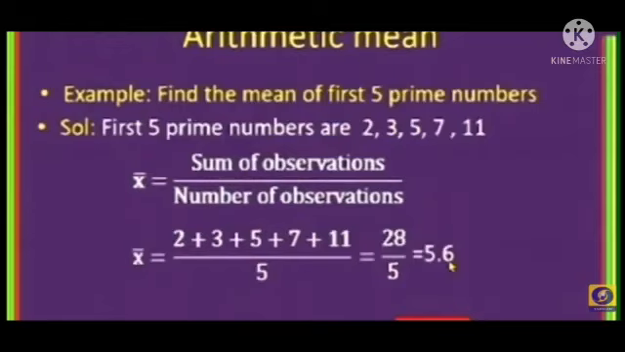Find the mean of the first 5 prime numbers. To find the solution, the first 5 prime numbers are 2, 3, 5, 7, 11. So we find the mean. X bar equals, what is the formula? Sum of observations by number of observations. The sum of observations is 2 plus 3 plus 5 plus 7 plus 11. The total number of observations is 5. So we add 2 plus 3 plus 5 plus 7 plus 11, which is 28 by 5. So we calculate the final answer is 5.6.